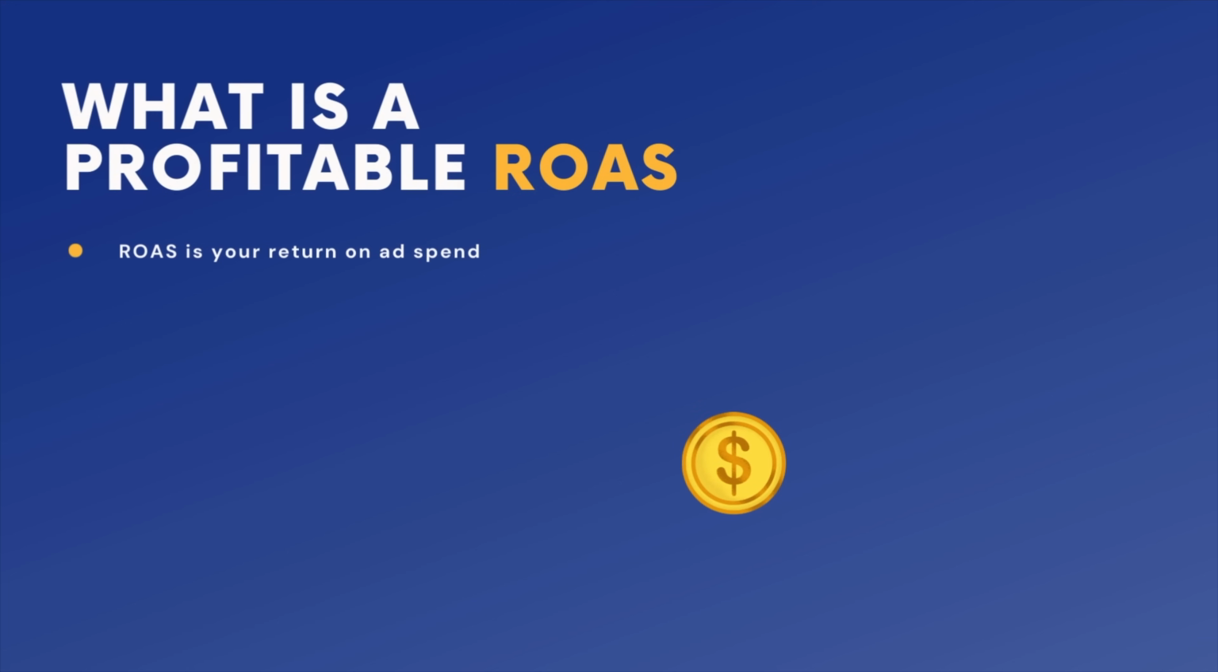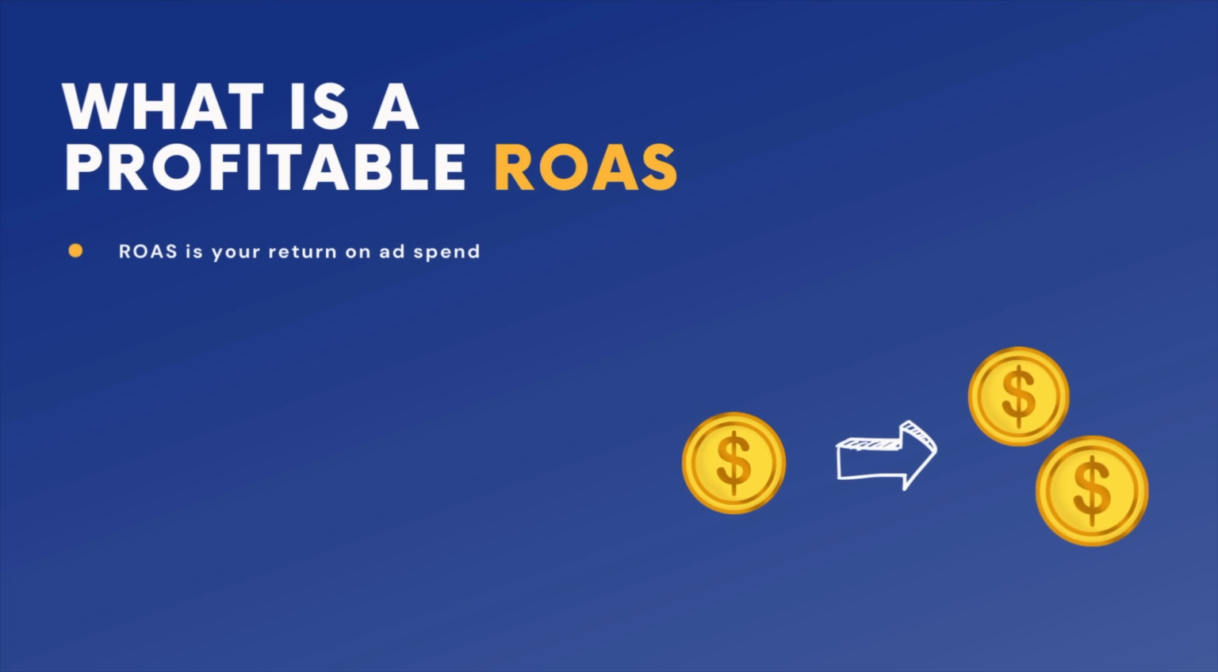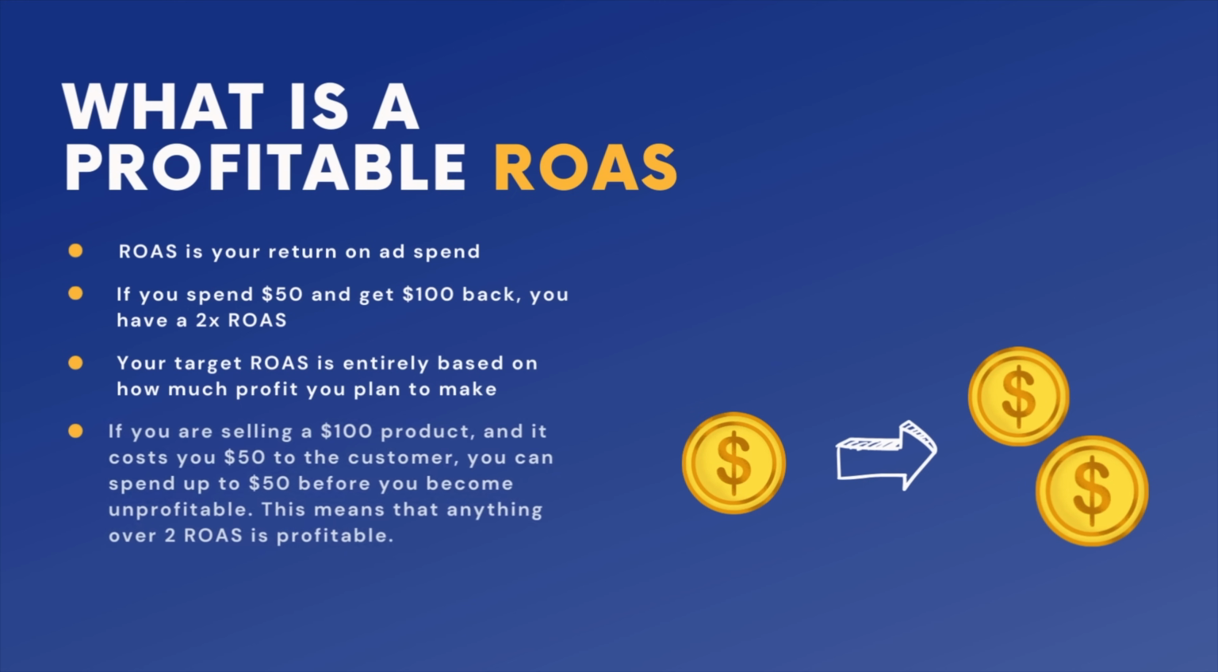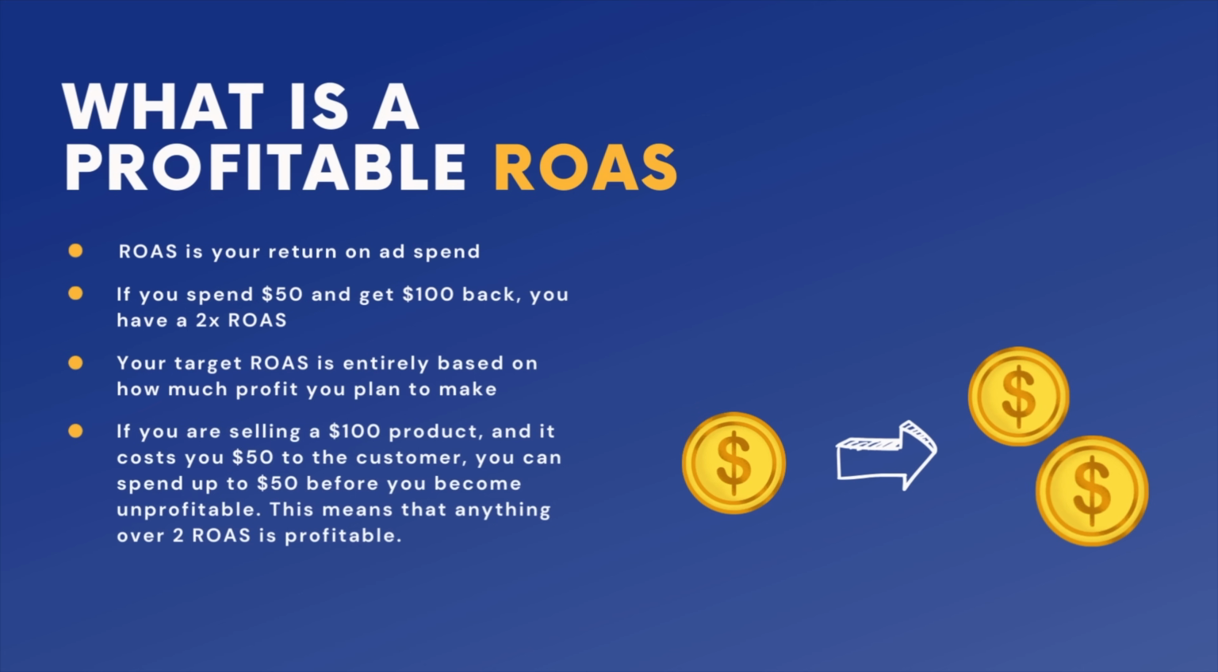Return on ad spend is if you put $1 in and you get $2 back, that's 2 return on ad spend. So for example, if I spend $50 and get $100 back, that is also 2 return on ad spend. Now your target return on ad spend and what is a profitable return on ad spend will depend largely on your business and your product. Some businesses will have different return on ad spends for different products. And this is because it's all about the margin.